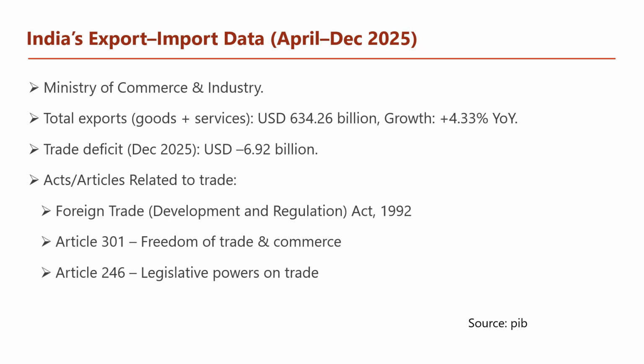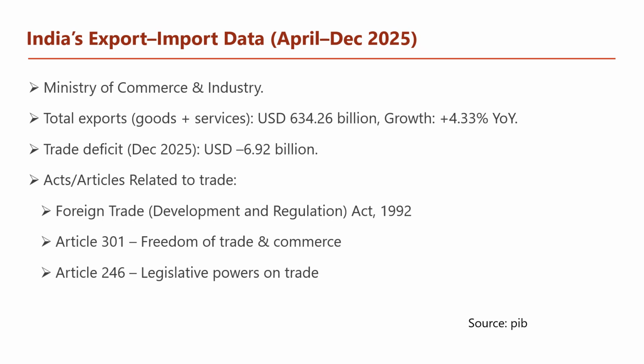First one is India's export-import data, released for the last quarter, April to December 2025. The Ministry of Commerce and Industry says total exports are set to be around $634 billion, and the trade deficit for the last month is around minus $6.92 billion.